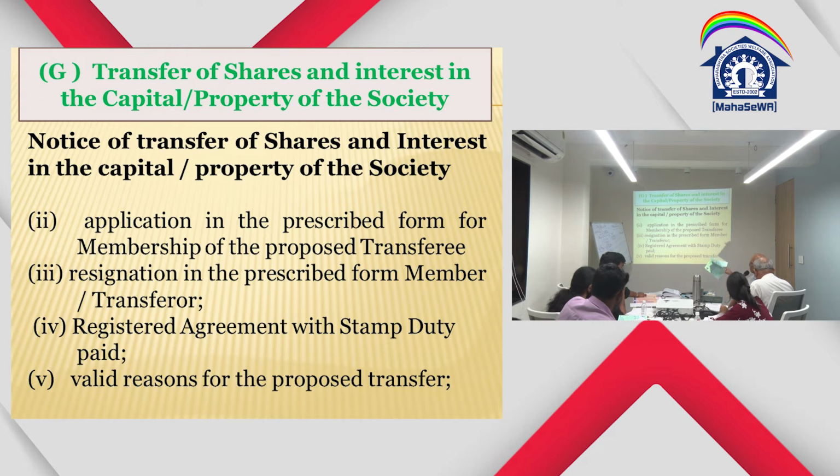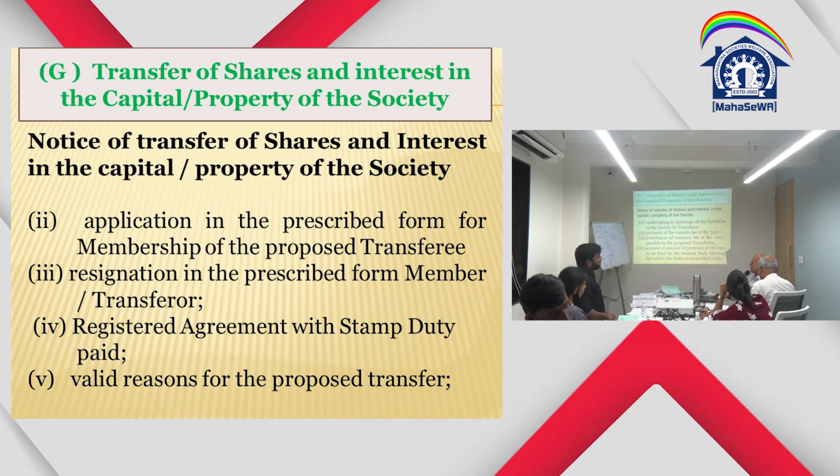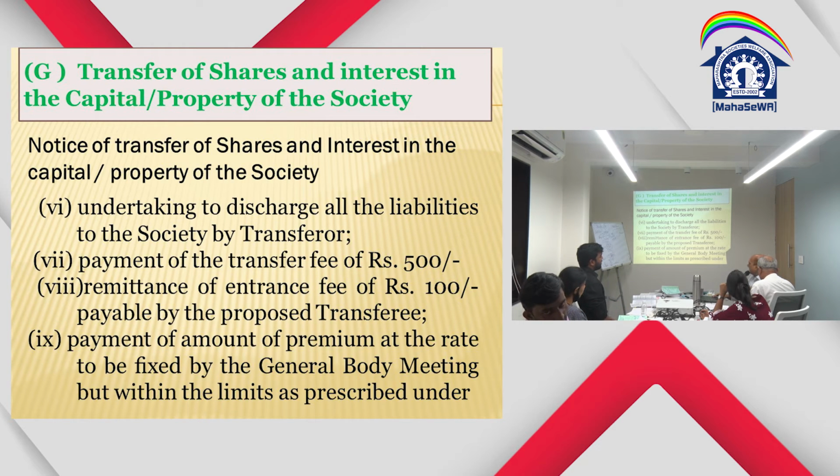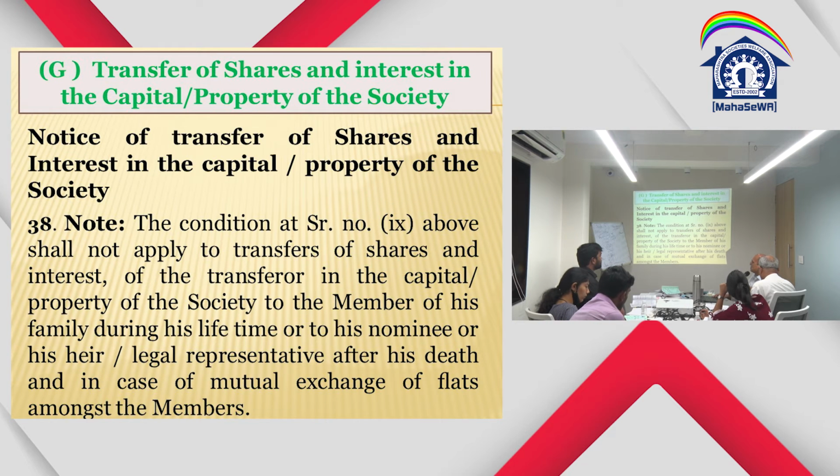Already given. So in form number 20, let us say 21, where there is a transfer form, the transferor has to sign. He is not available. In that case, you can say that the transfer form can be filled and signed as per the sale or agreement for sale. Okay? According to me, I have given a number of opinions that even if it is an agreement for sale, where a payment is made, or a sale deed is executed between two brothers, still transfer premium is not required to be paid, because the note does not say it is only without consideration.